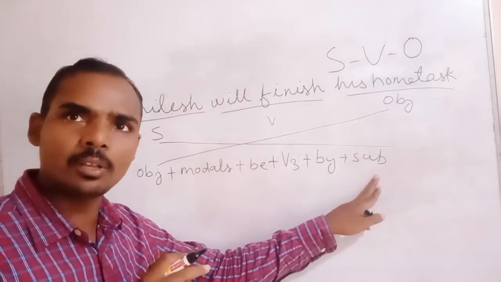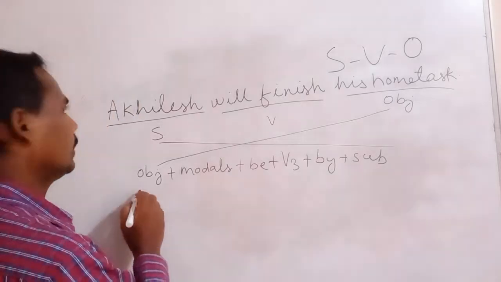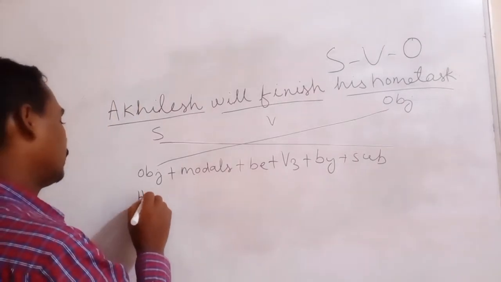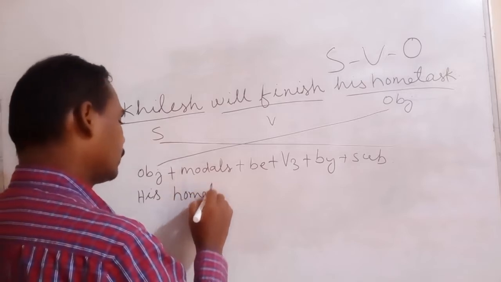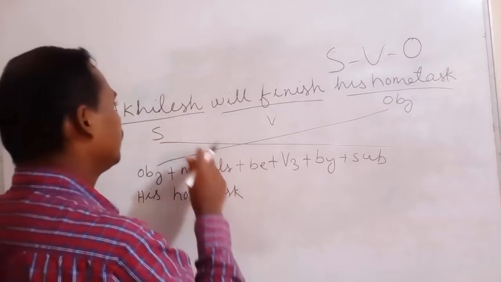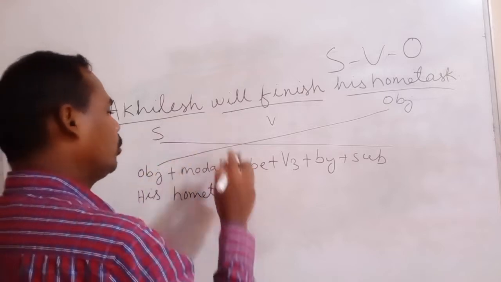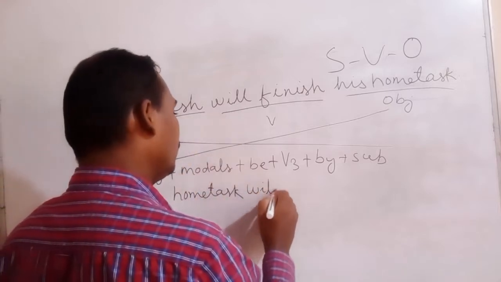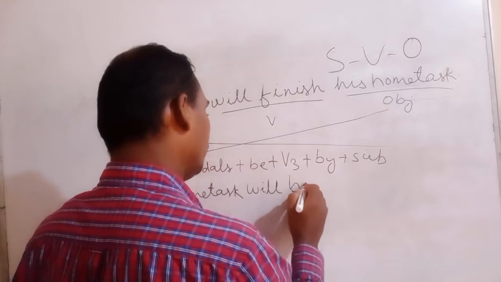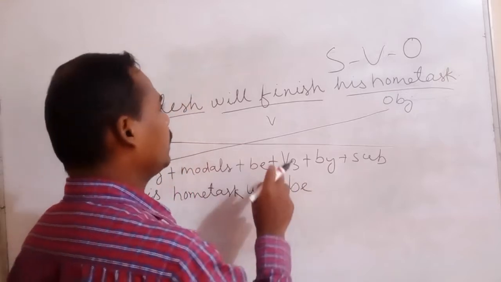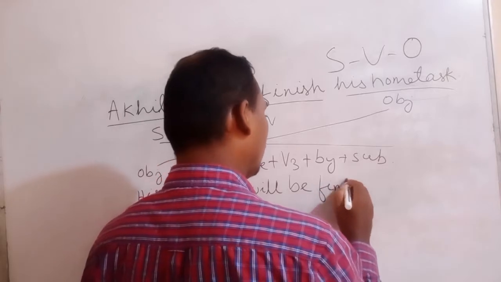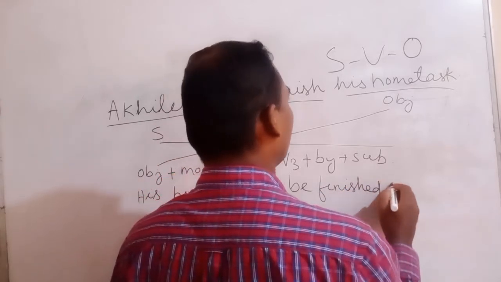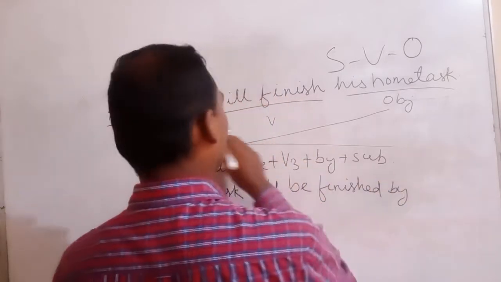The answer is his home task. Here the modal verb is will, so you have to write will plus be. His home task will be, then the third form of the verb, finished, F-I-N-I-S-H-E-D, finished by Achilles.